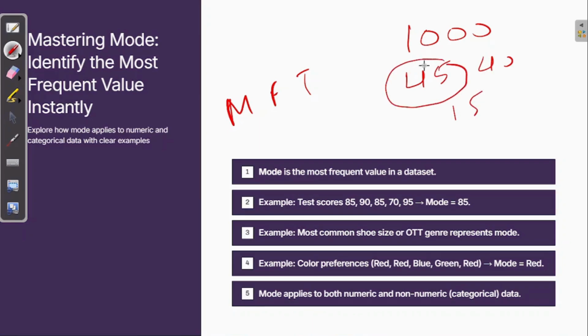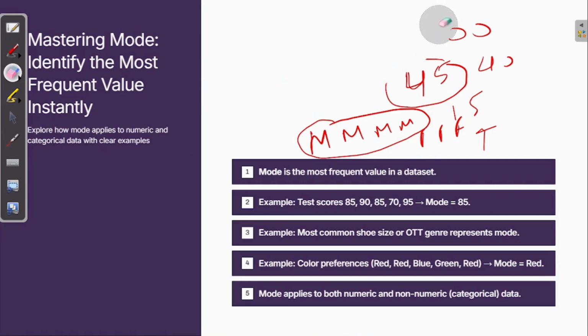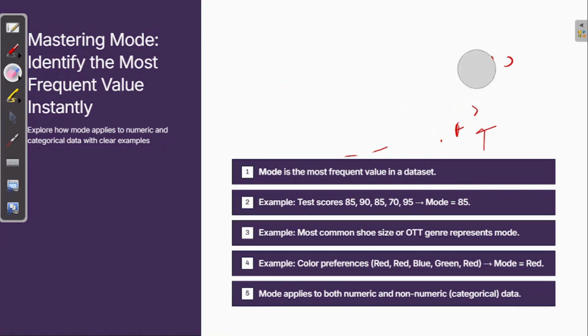So what will be the mode over here? 45. I have written the total, but when you write like this, male 45 times, female 40 times, and transgender 15 times, you will understand that the most common occurrence is male. Here I have written 45 for male, so the mode over here is male. Correct? So it applies on categorical data as well as numerical data. When I applied it on male, female, and transgender, that is the categorical data. So I hope you understand mean, median, and mode in a very simple way.